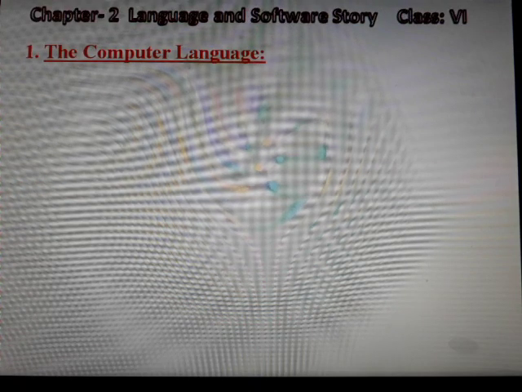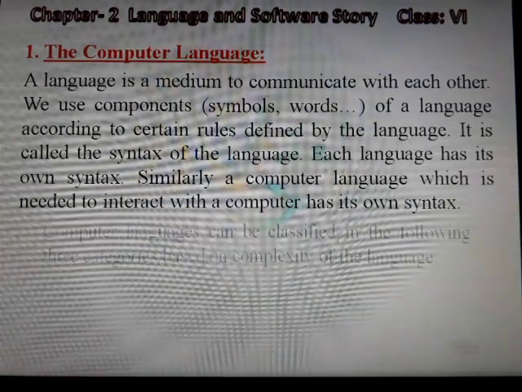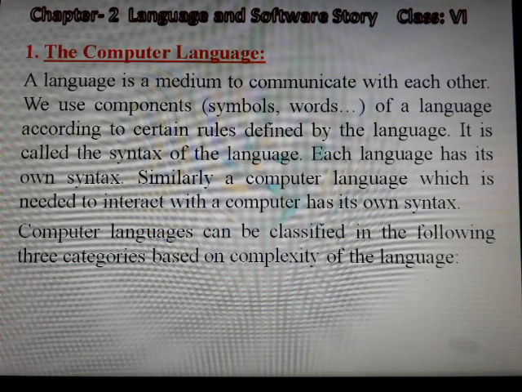The computer language. A language is a medium to communicate with each other. We use components, symbols, words of a language according to certain rules defined by the language. It is called the syntax of the language. Each language has its own syntax. Similarly, a computer language which is needed to interact with a computer has its own syntax.